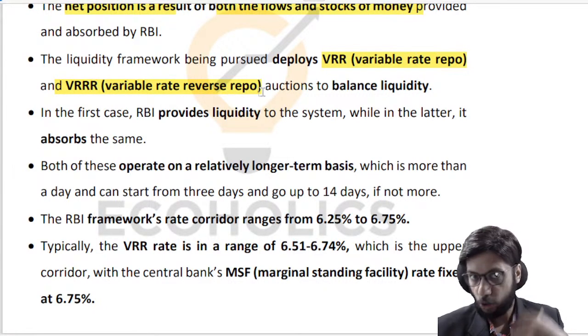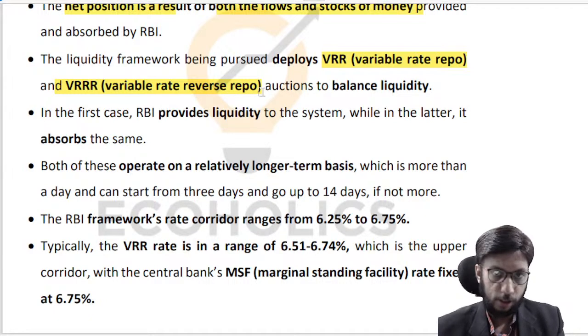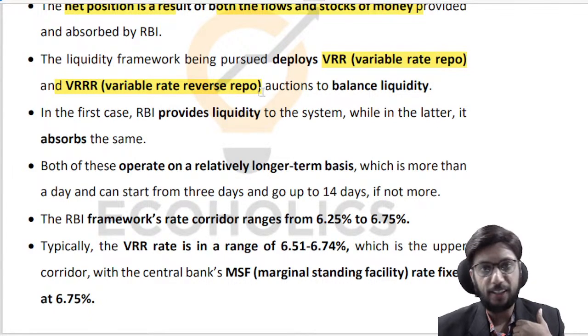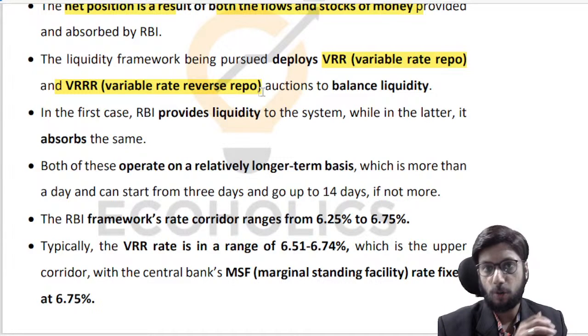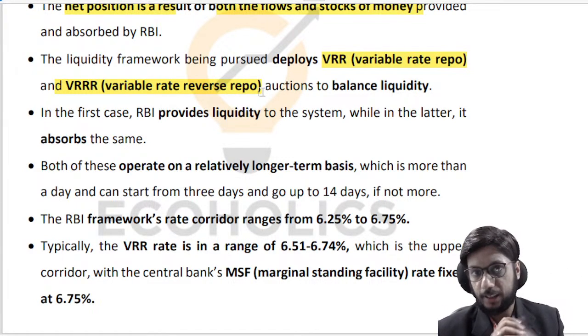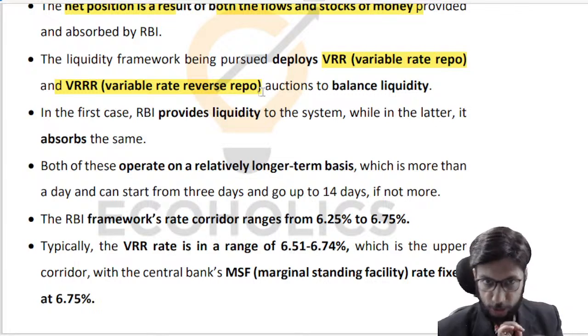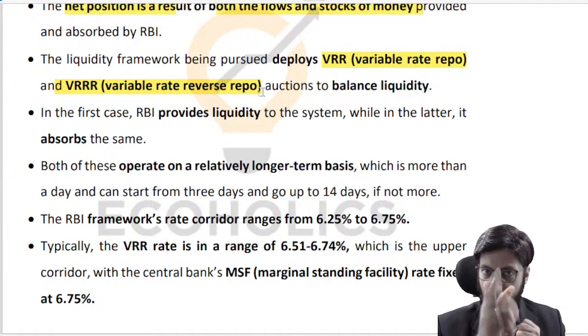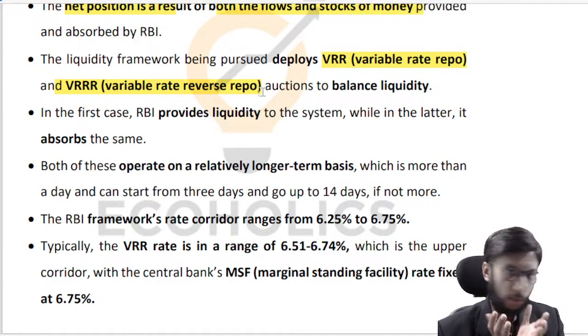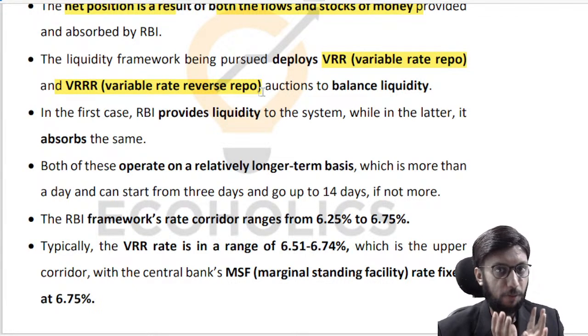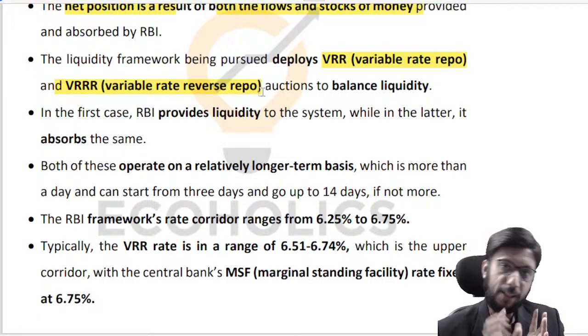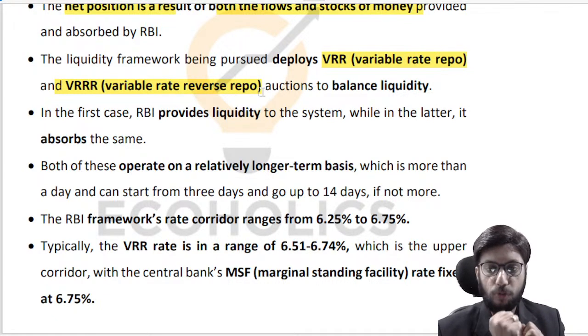But let's say I'm RBI, you are a bank, you have surplus money, you don't know what to do with it. You want to deposit that money with me. What is the rate that you want? Let's say that you want 6.4%. And let's say that somebody comes and says that they want only 6.35%. So I'll first accept their money because they're asking for less. I'll accept your money later. There is only a limited amount of money that I'm going to accept through the variable rate reverse repo. How much will that money be, and what will that rate be? That will be determined through auction. Like for example, through variable rate repo, I'm giving money, but I'm going to give only so much money through the variable rate repo operation.